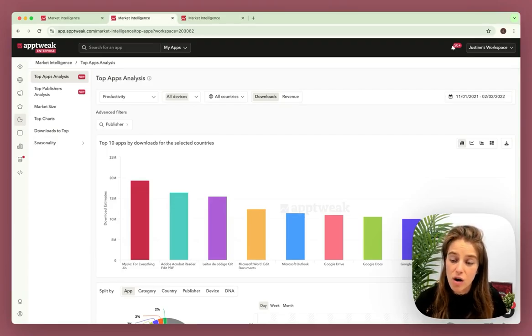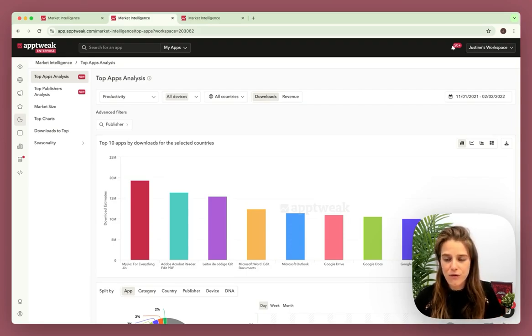We have been working a lot on this tool over the past year, and we are excited to launch it with some significant changes. In this video, I will give you a full demo of market intelligence, starting with a quick rundown of what's new.